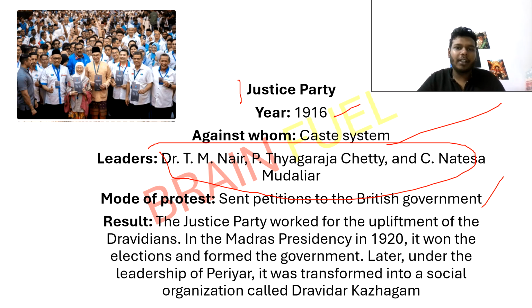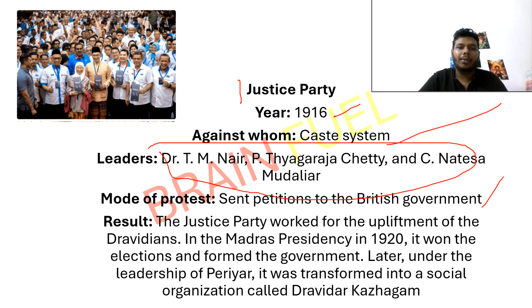And what was the movement about? This movement was about Brahmins having most of the top jobs in government, education and administration. Other communities, especially Dravidians, were left out. The Justice Party was formed to give voice to these communities and demand fair treatment. Instead of street protests, they used petitions and letters. They wrote to the British government asking for equal opportunities in jobs and education. They wanted reservations for non-Brahmins in government services.